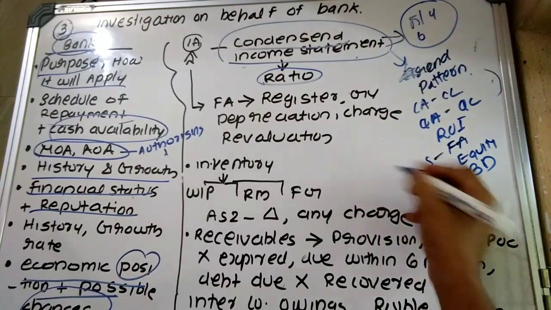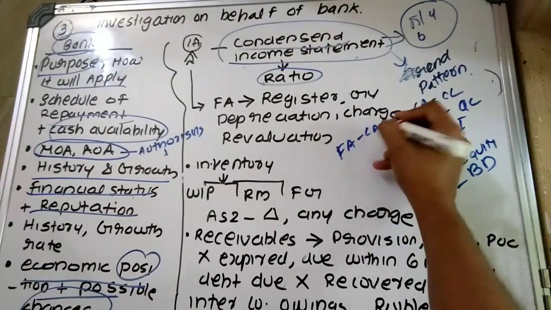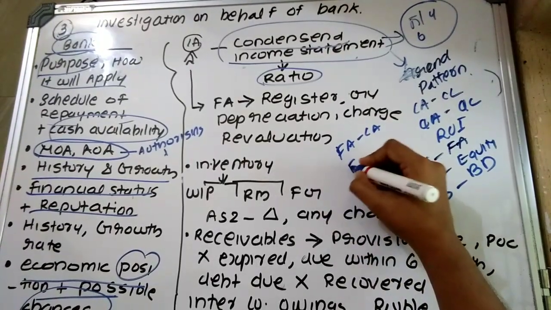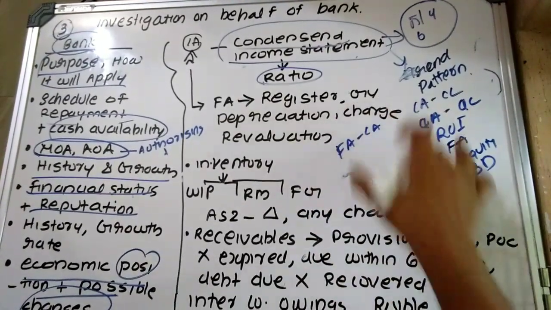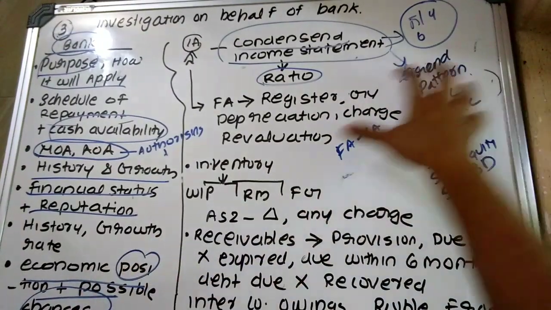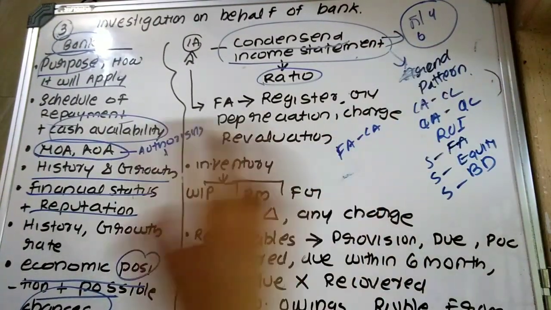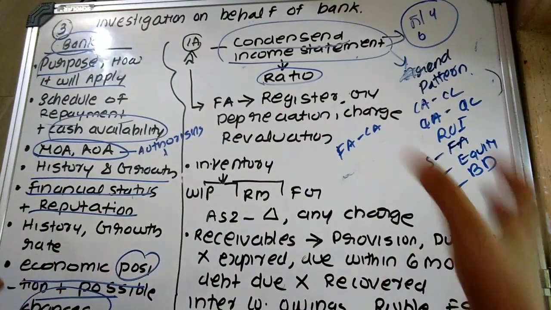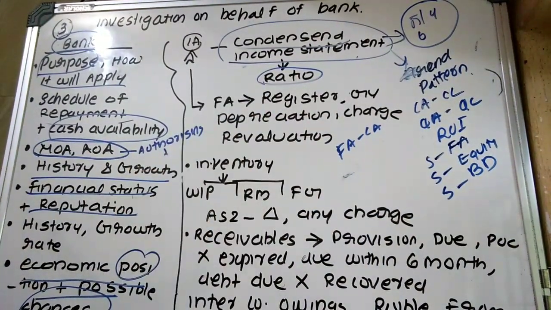Then fixed asset to current asset ratio. These are enough. So they have to prepare all these ratios for the purpose of understanding the correct liquidity position, plus the total net own fund of the company.